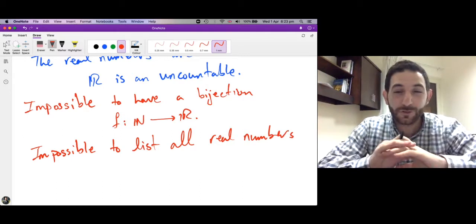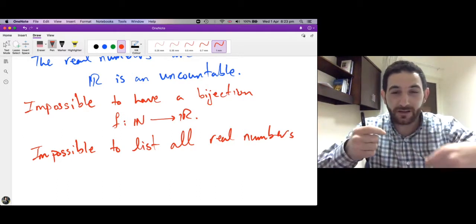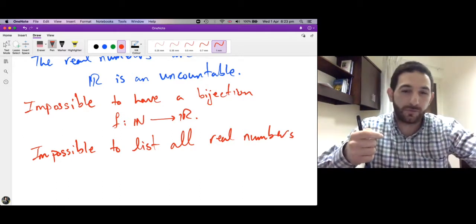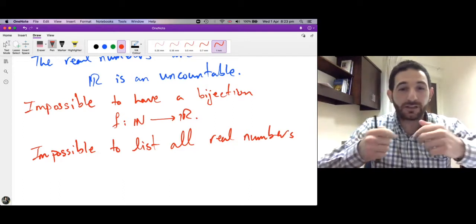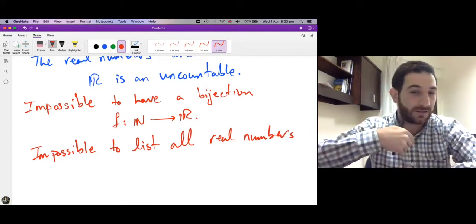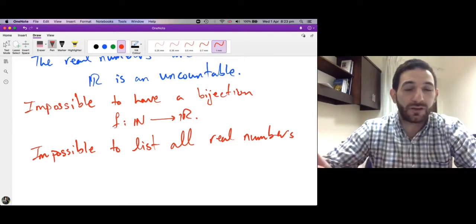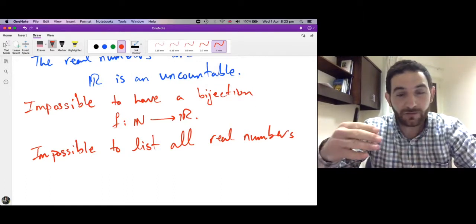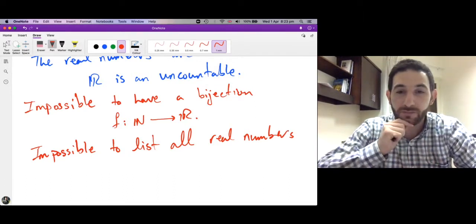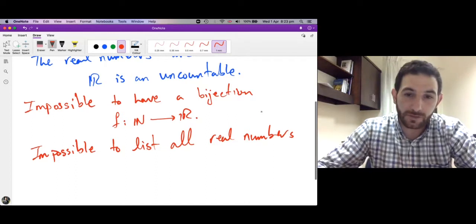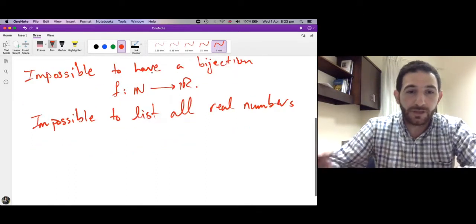There's no way to start saying numbers like 0, 1, 0.2, 0.3, pi, e. It's impossible to start listing and list all of the real numbers. No matter which list you have, it will miss some real numbers. This is what we want to show today.